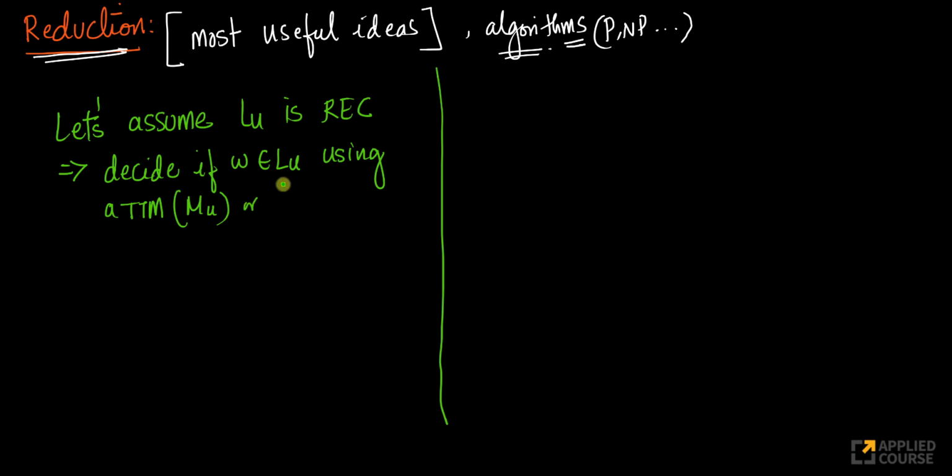Or, if you want to think about it from an algorithms viewpoint, we can decide if W belongs to LU using a total Turing machine or an algorithm. So what is an algorithm? If you recall what we learned in algorithms, whenever you write an algorithm in any programming language, it always halts. It always terminates. If an algorithm goes into an infinite loop, it is not called an algorithm. One of the most important requirements of an algorithm in computer science is that it always halts. I'm trying to give you the context from both the Turing machine's world and the algorithm's world. So let's assume this algorithm is AU.